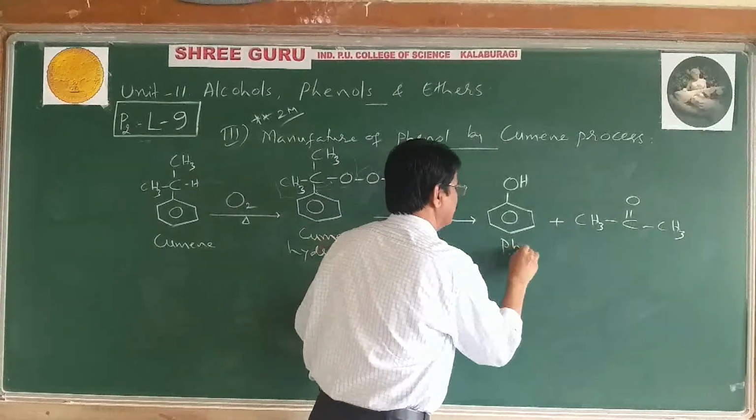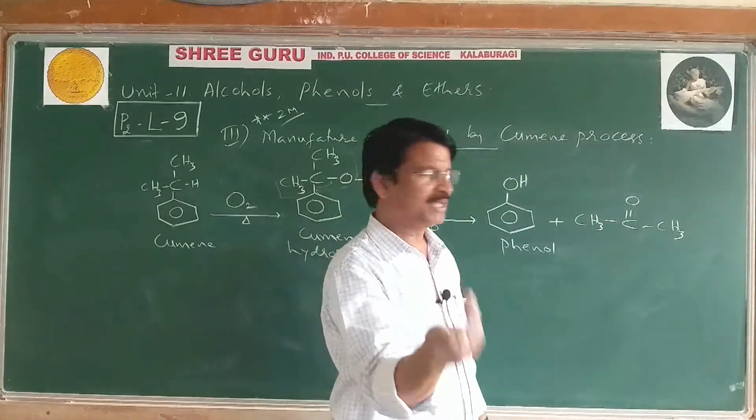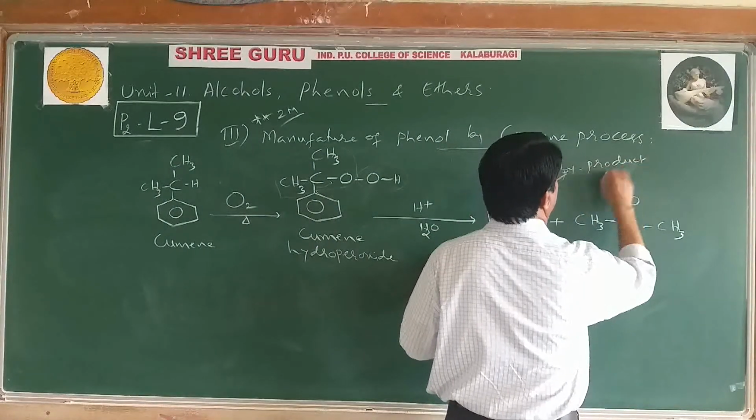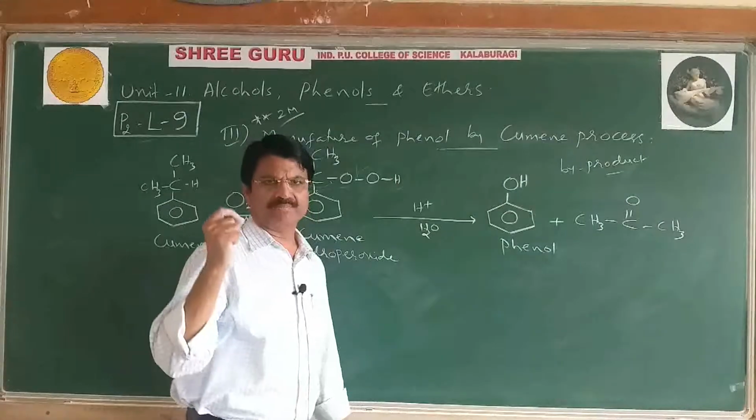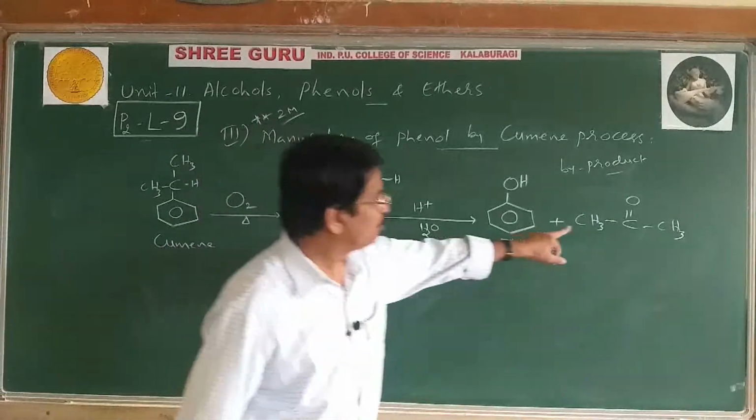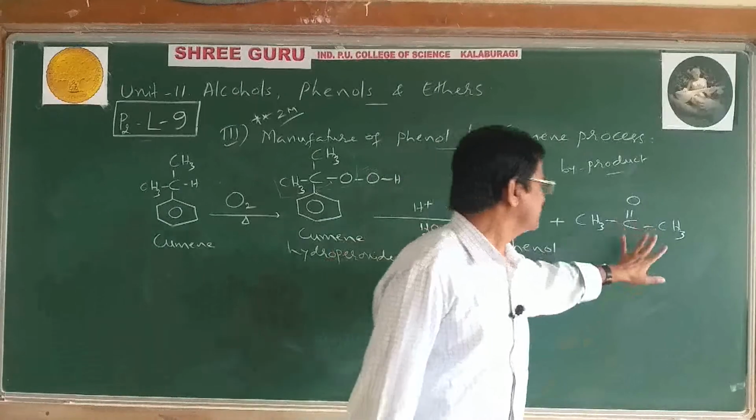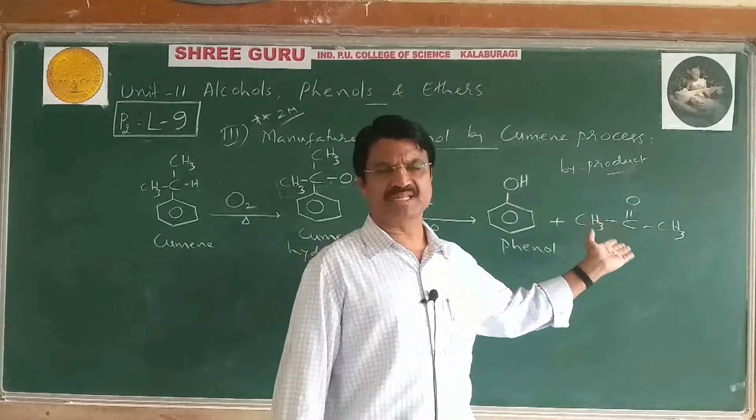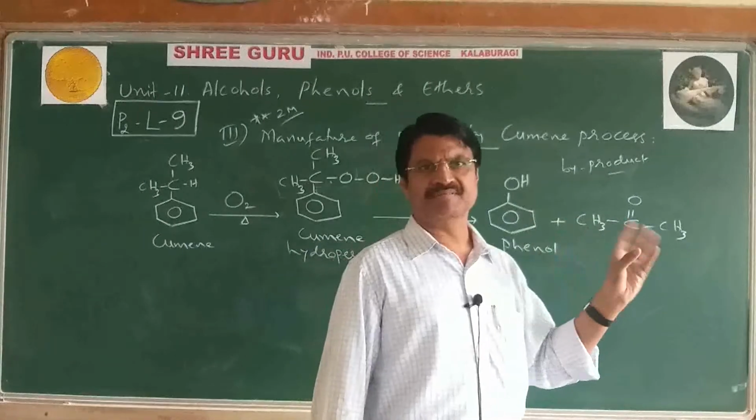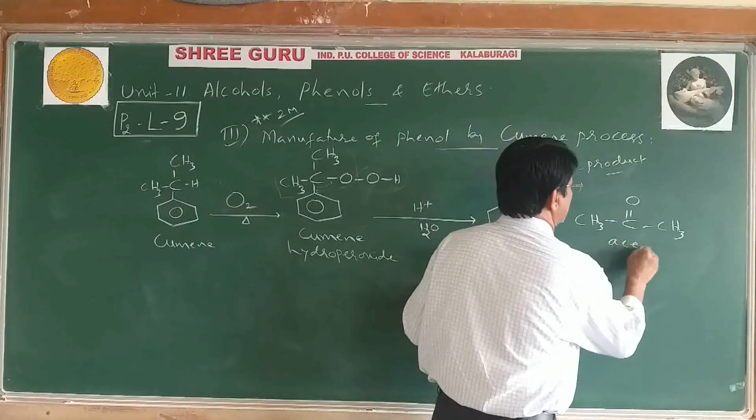Therefore, we get phenol. And one more compound, an important byproduct. Name the important byproduct produced in the cumene process for the manufacture of phenol. It is called an important byproduct because it is also obtained on a large scale, and its applications are also very vast. It is acetone, a very good solvent. Even by using this compound, we can prepare various drugs or medicinal compounds. This is called acetone.